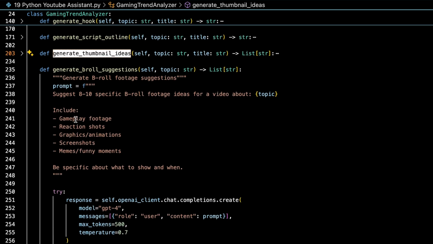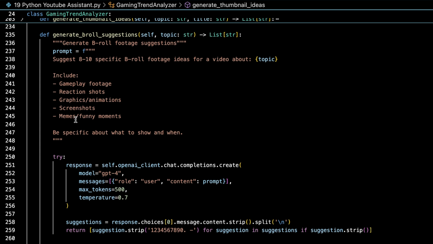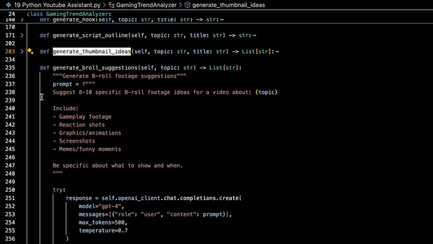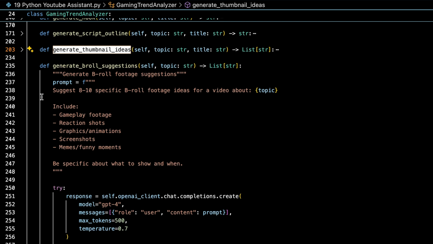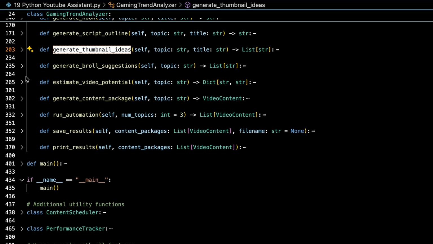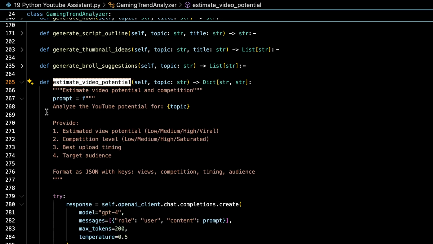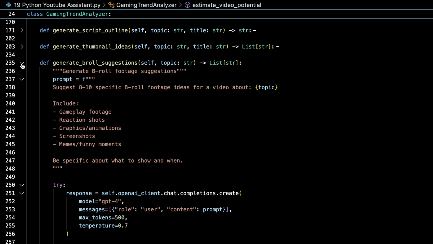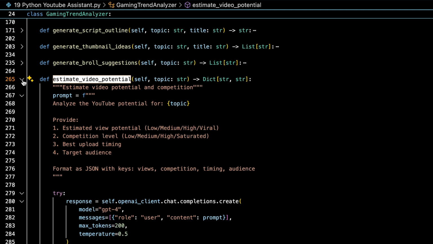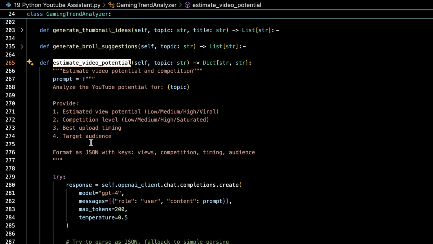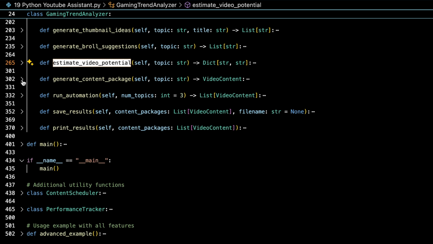And then we have b-roll suggestions. Obviously with the script you need b-roll every 30 seconds or so. You can use your own gaming recordings as b-roll. That's fine too. And then we have estimate video potential. Same thing, estimate video potential. This can also be done with other APIs. I'll be looking into it with scraped YouTube data, and this for now doesn't work with GPT. Obviously that won't work. GPT is not that great for this kind of stuff.